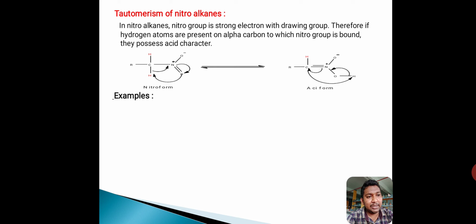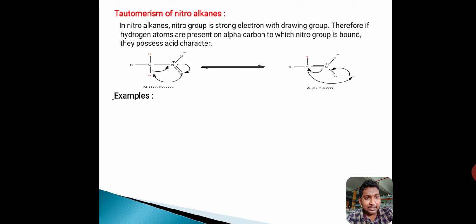So primary and secondary nitroalkanes exhibit tautomerism, and tertiary nitroalkanes do not contain alpha hydrogen. So tertiary nitroalkanes do not show or do not participate in tautomerism.